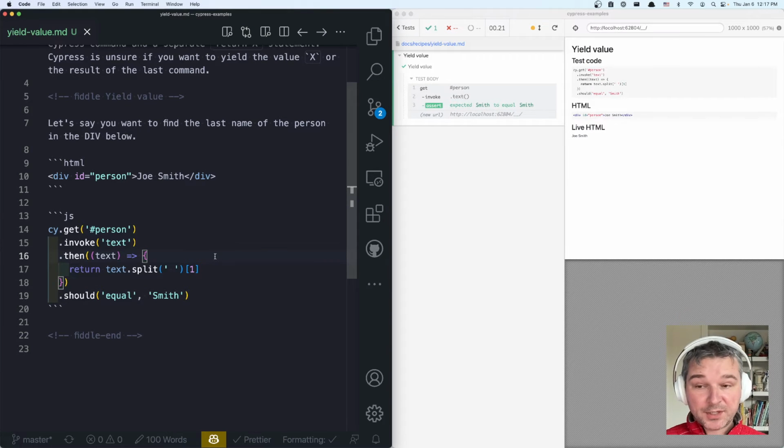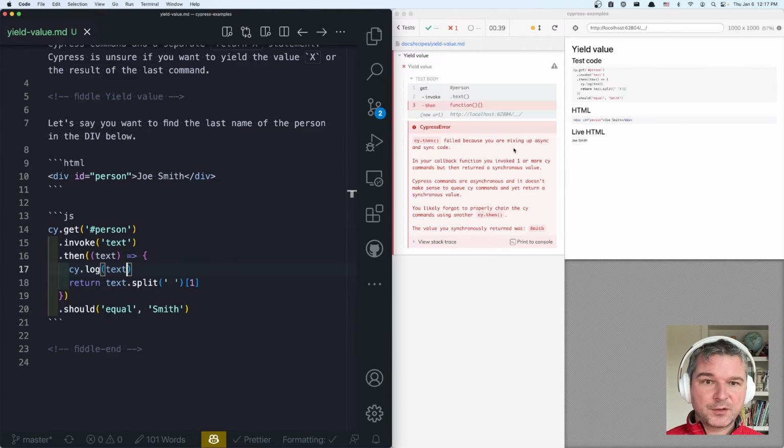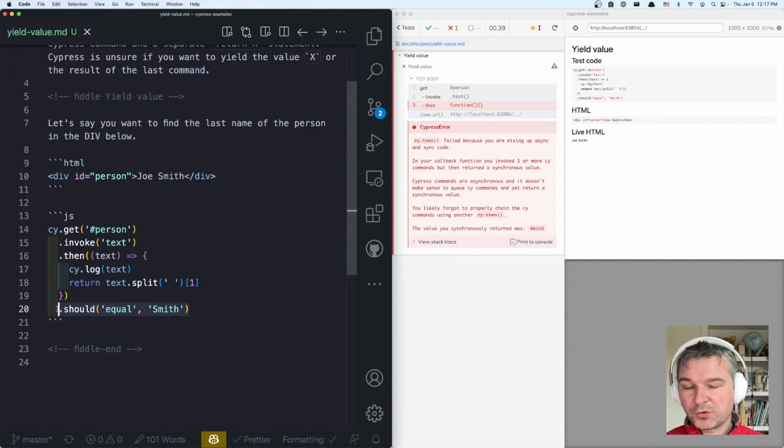But imagine you want, just like that user, to log the text right here. And all of a sudden you get this error that you're mixing up async and sync code. So what is the problem? Well, this assertion, or if it were a Cypress command, that would be a command here, gets a value from this callback. It's called a yielded value from the Cypress chain. Now, the Cypress chain yields that value. We compare it to Smith and so on.